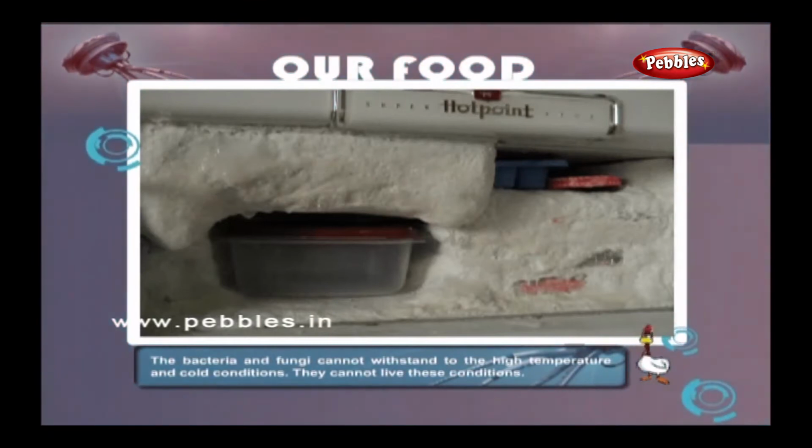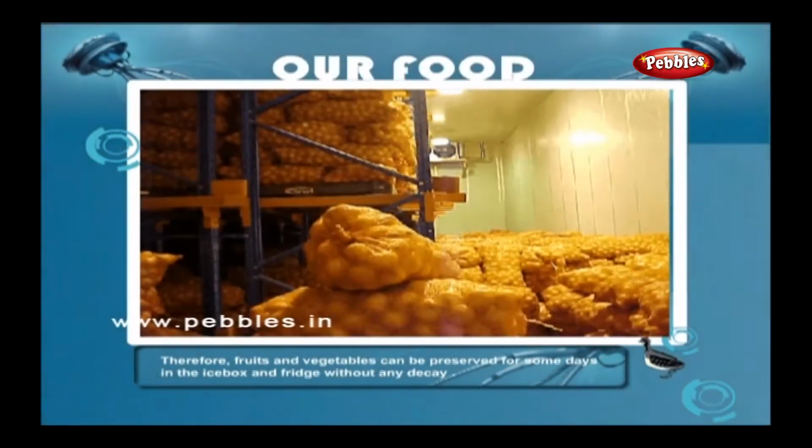The bacteria and fungi cannot withstand high temperature and cold conditions. They cannot live in these conditions. Therefore, fruits and vegetables can be preserved for some days in the ice box and fridge without any decay.